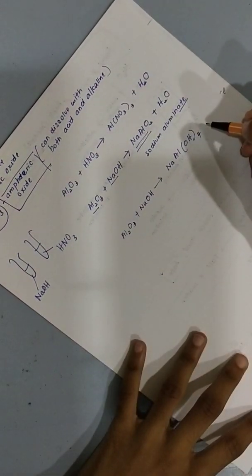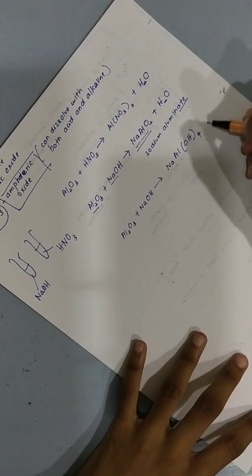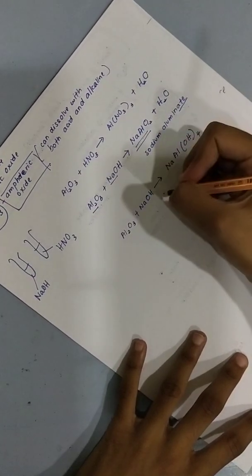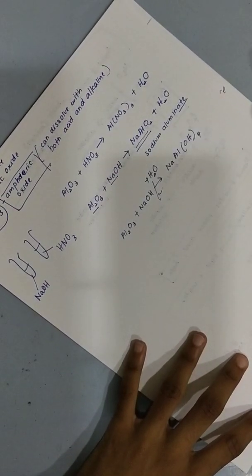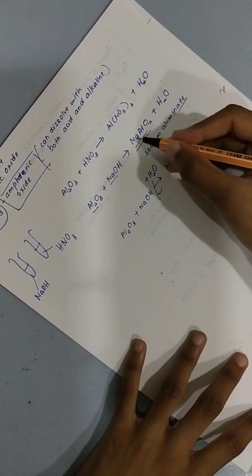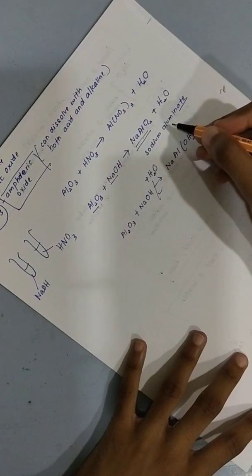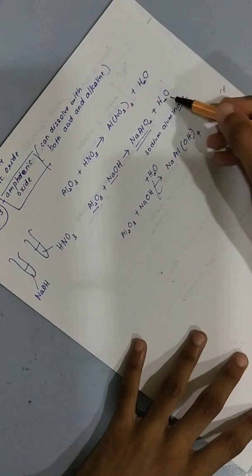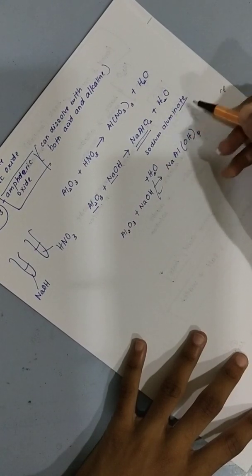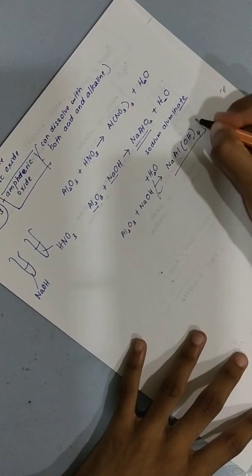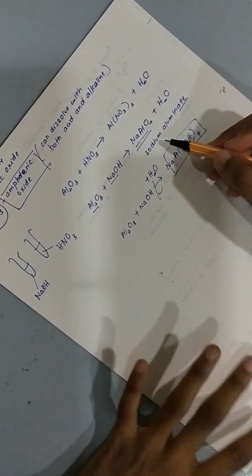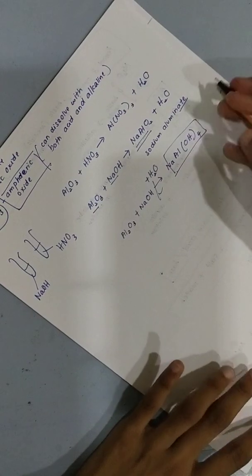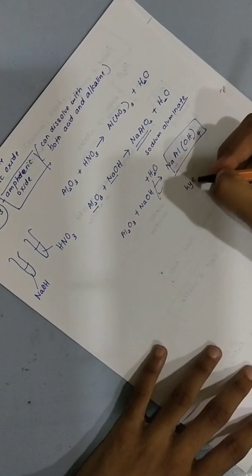If you notice here, there is no water here. Actually, what it means is this sodium aluminate is extremely soluble in water, so it usually forms a solution, and this solution is a hydrated sodium aluminate.